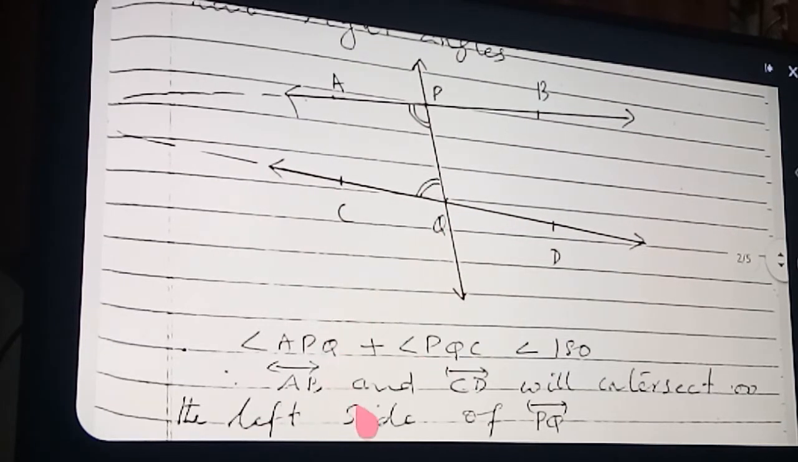I have written the conclusion below. Angle APQ, that is this angle, and angle PQC, that means this angle. The sum is less than 180. Therefore, line AB and line CD will intersect on the left side. Left side means this side. If you extend them, then they will intersect on the left side of line PQ. They will intersect on the left side of line PQ.